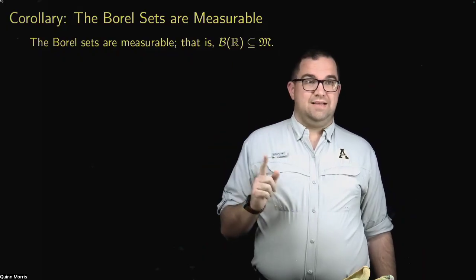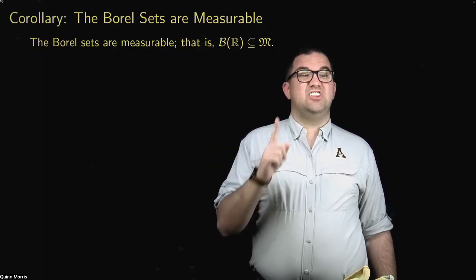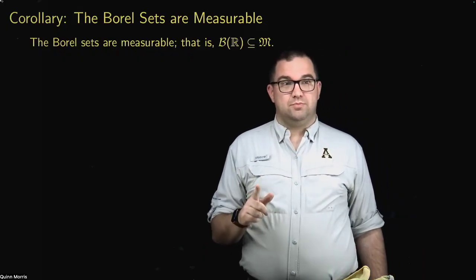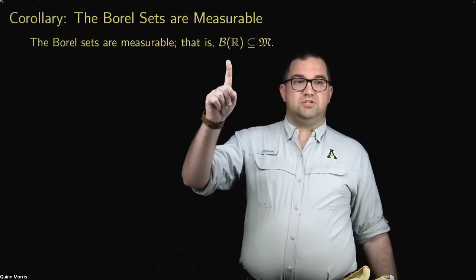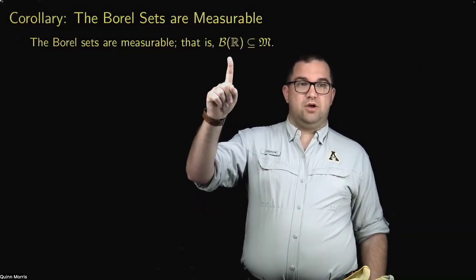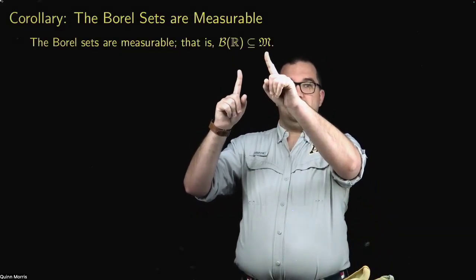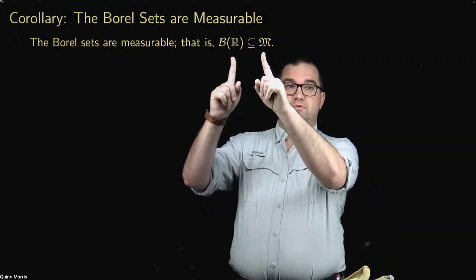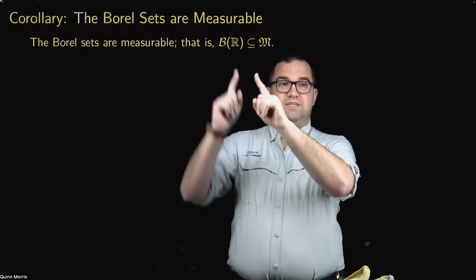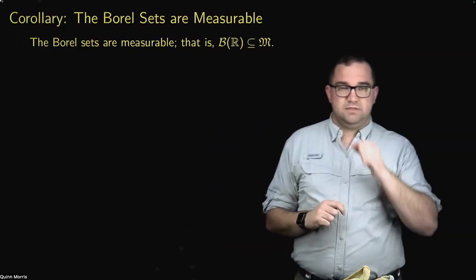The Borel sets, what are they? It's the smallest sigma algebra containing all the open intervals. So you have the smallest sigma algebra that contains all the open intervals, and another sigma algebra which contains all the open intervals. Certainly the Borel sets must be a subset of the measurable sets.